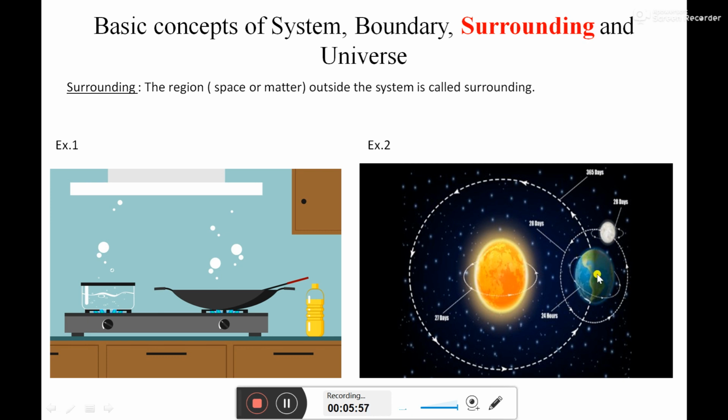There is an exchange of heat and exchange of work taking place between system and surrounding across the boundary. So in the second example, earth is our system, and moon and sun are the surrounding objects for earth. Combined, we can say the moon and sun are the surrounding for our earth. And space also is a surrounding for our earth.